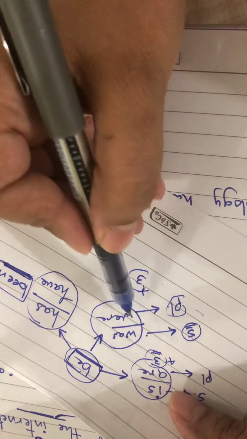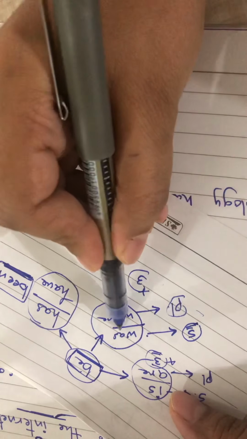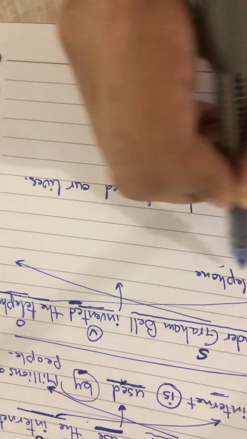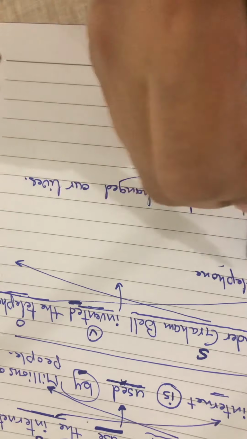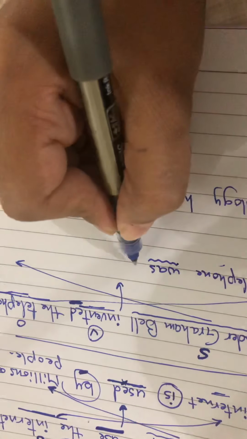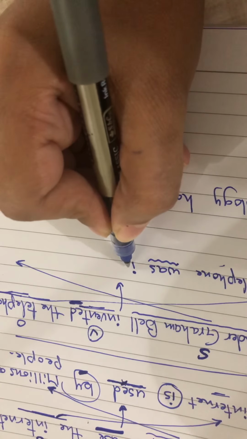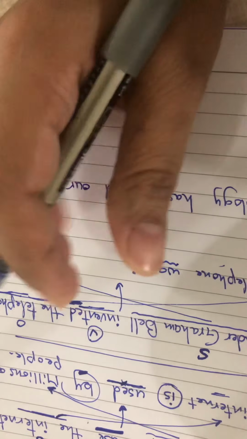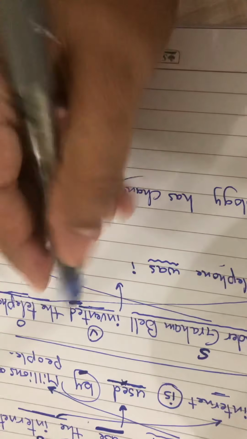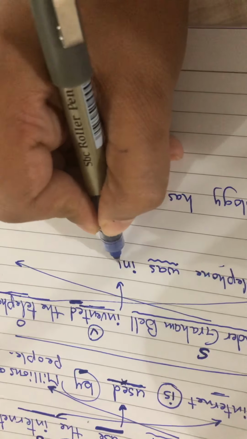For past simple, we use was or were depending on the object. If it's singular, we use was. If it's plural, we use were. Telephone, this is a singular, so we use was. Verb with the third form. If it's regular form, it's okay. If regular form, second form, and third form, all followed by suffix ed.